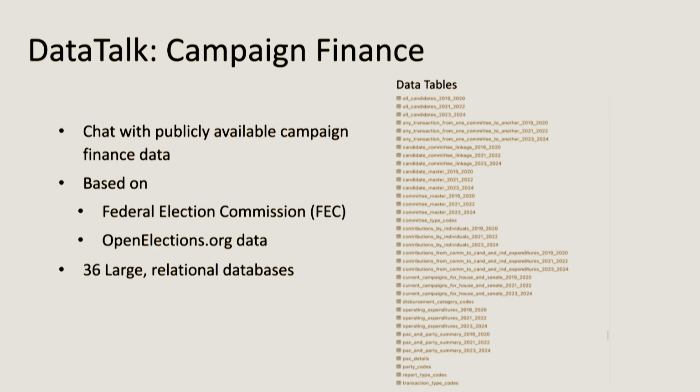Right? If you think about it, in Yelp, nobody really cares about aggregating all restaurants together, unless you're doing some sort of restaurant consulting, I suppose. But for this DataTalk campaign finance, it's really important to be able to handle how we aggregate things. How do we deal with rankings? How do we deal with group buys and those kinds of things?